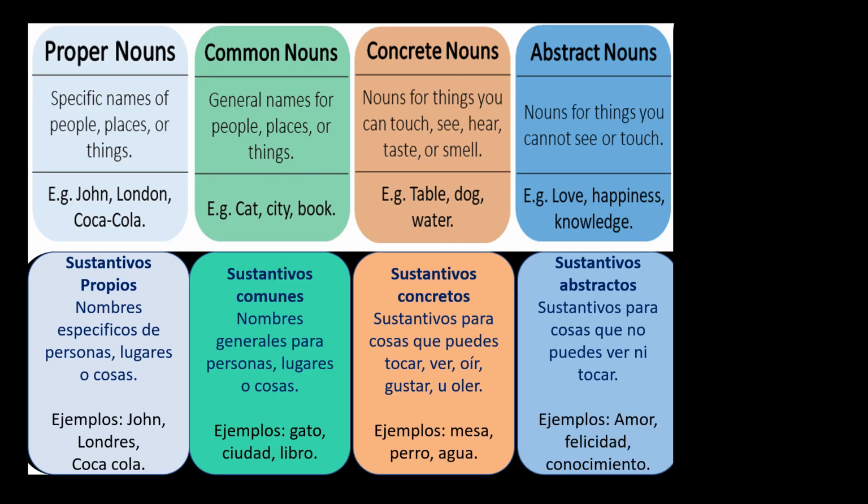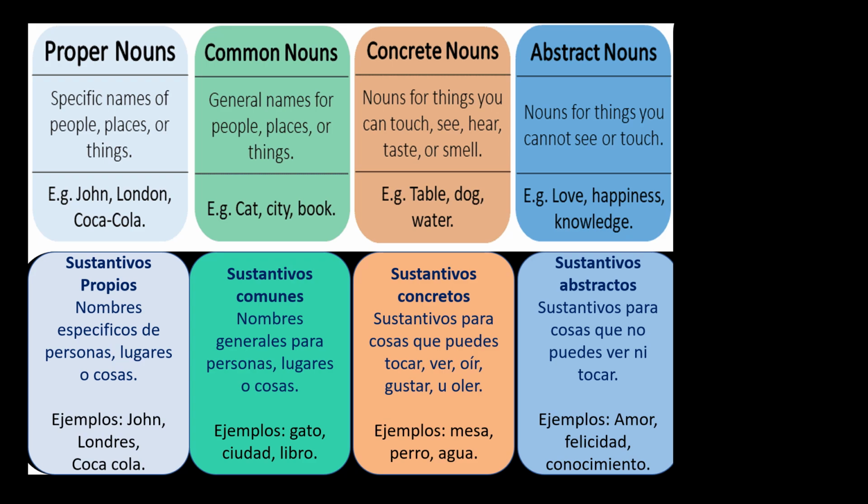Abstract nouns. Abstract nouns are nouns for things you cannot see or touch. Those are abstract nouns. For example, love, happiness, knowledge.